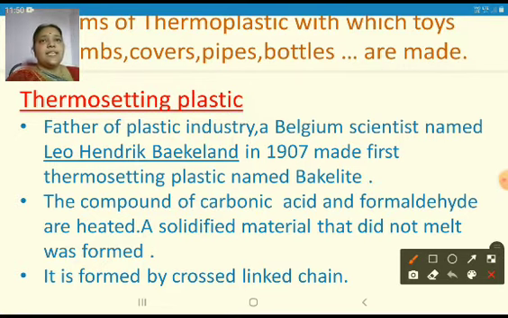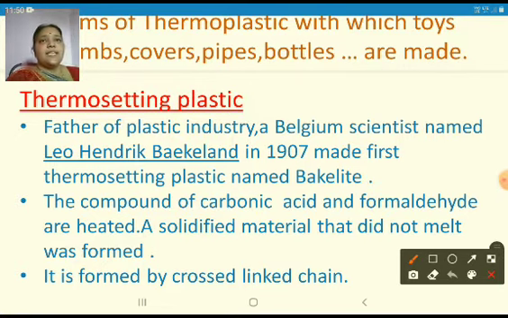So how did he invent this thermosetting plastic? A compound of carbolic acid and formaldehyde were heated. When these two chemicals were heated, a solidified material that did not melt was formed, and that was named Bakelite.